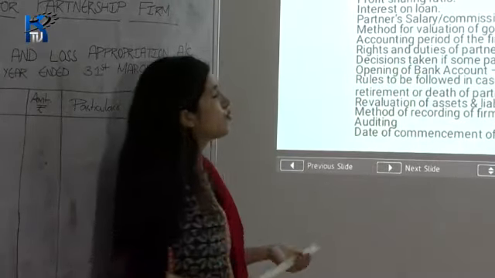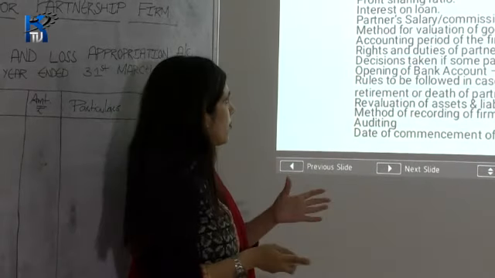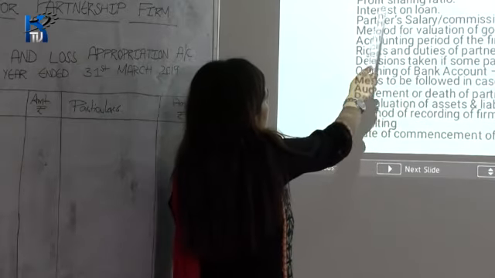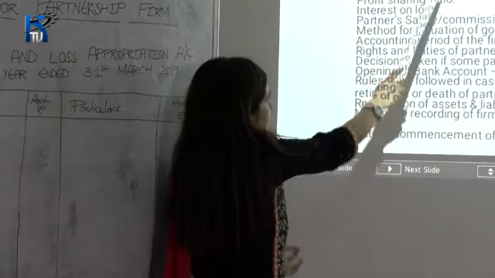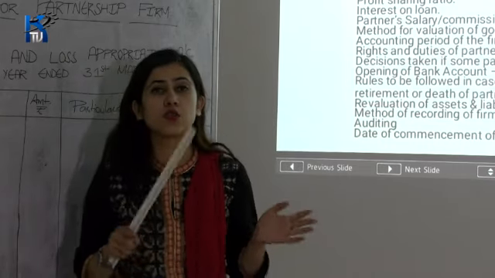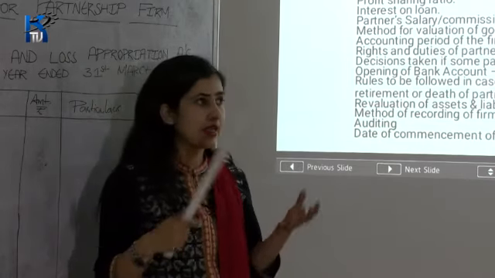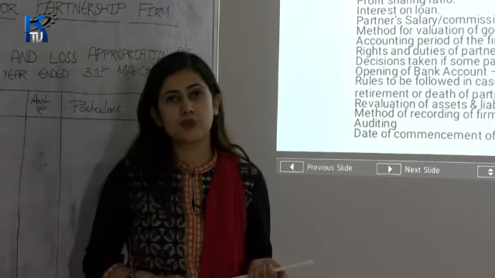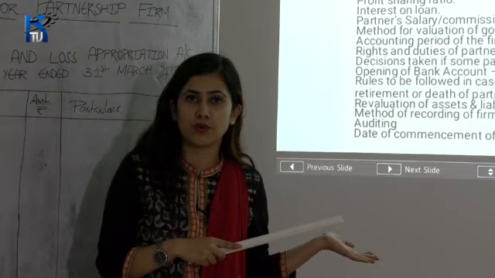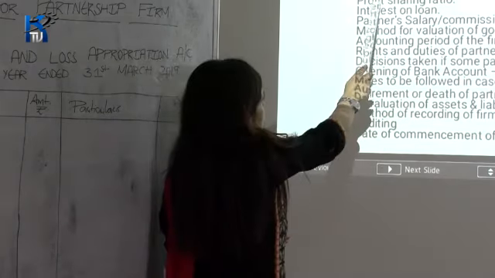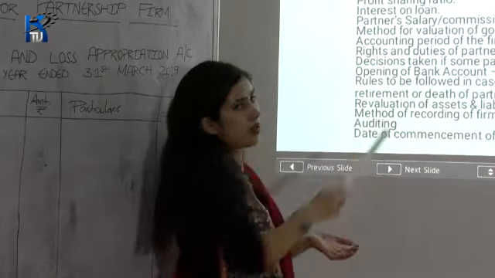The next comes your profit sharing ratio, one of the most important features of your partnership firm. Profit sharing ratio means the ratio at which the partners will share the profit. They can share the profit equally, in 1:1 ratio, or they can share the profit in their capital contribution ratio. You have to mention the profit sharing ratio also in the partnership deed.